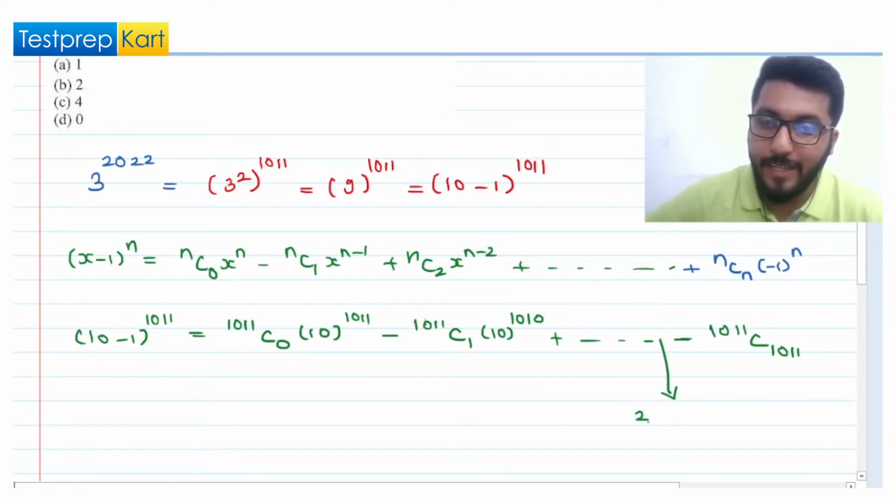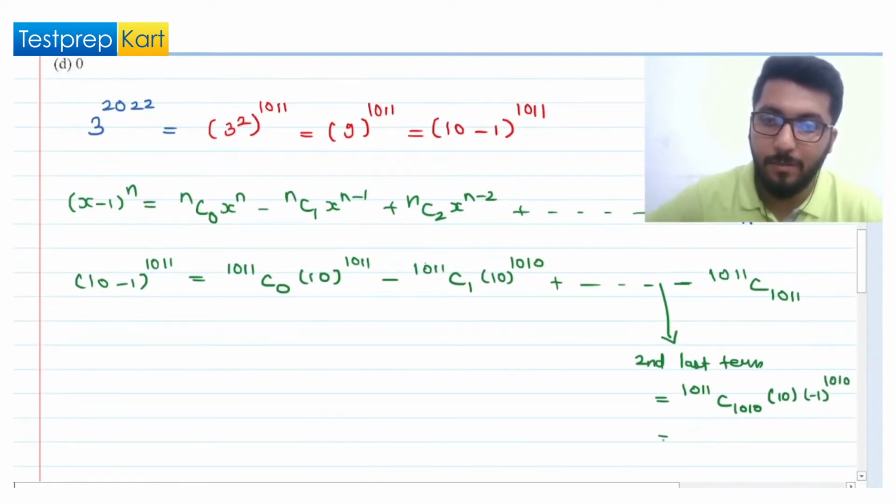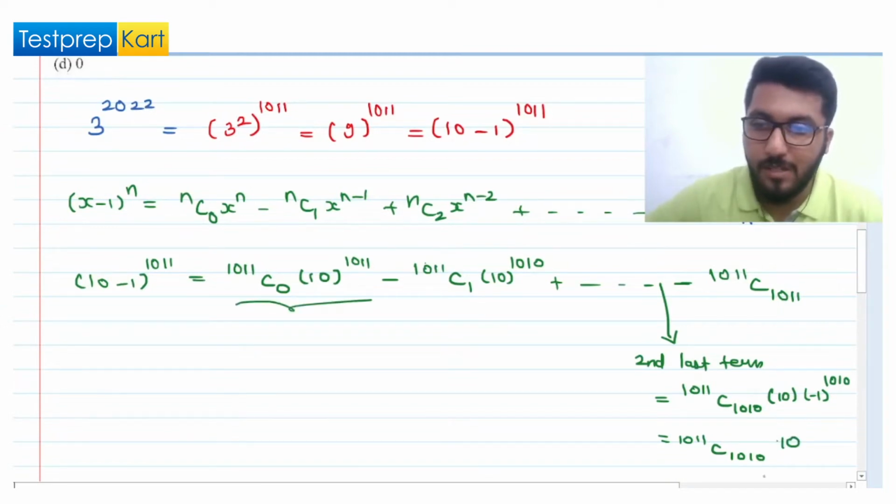But if you go from the second last term, what will that be? That will be equal to 1011 C 1010 into 10, and (-1) raised to power 1010. So basically this term will be 1011 C 1010 and 10. This is positive only because the power is even, so times 10. So you can see that from the first term till the second last term, you are having the multiple of 10 in each term. So I can take 10 common from it, right?